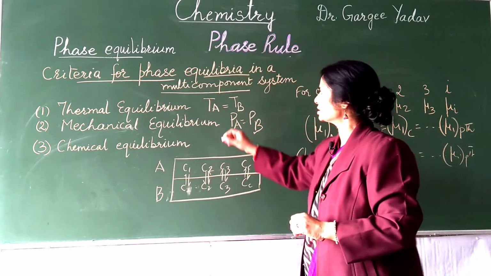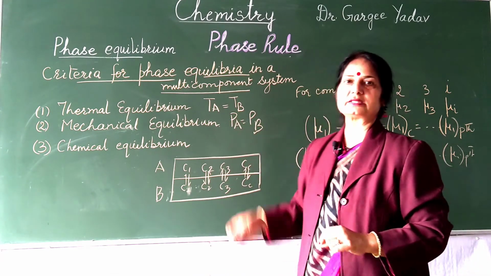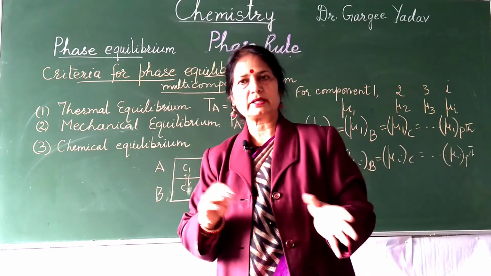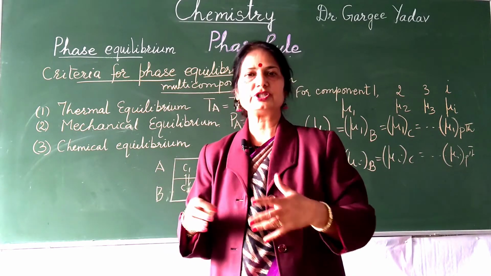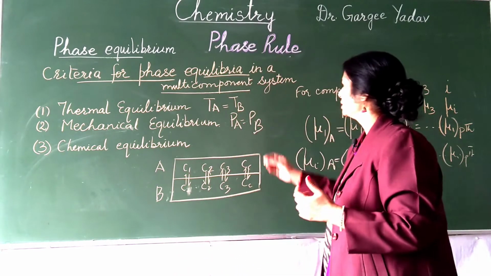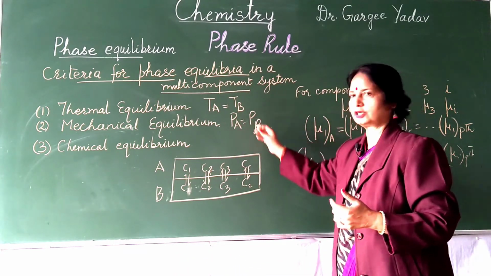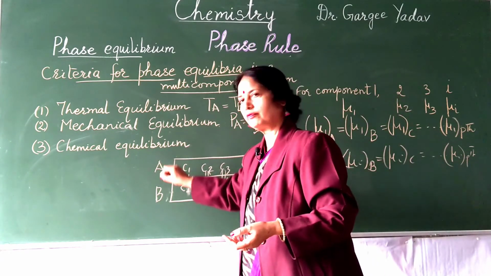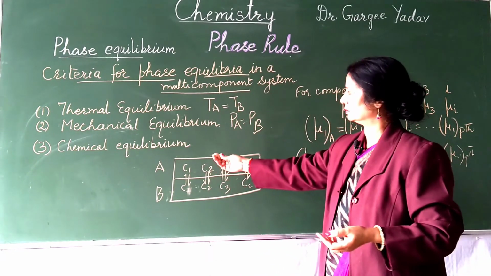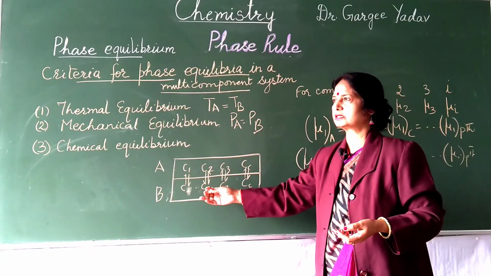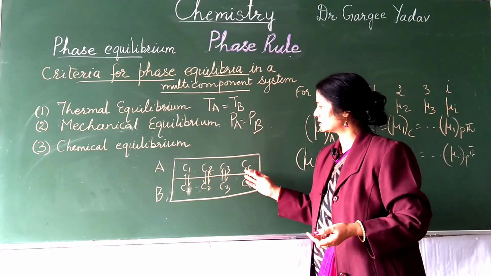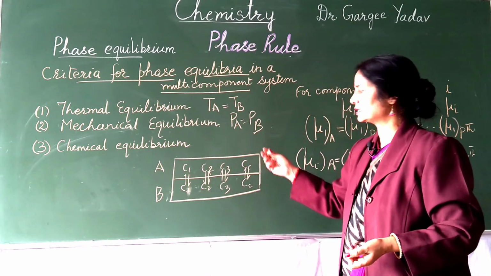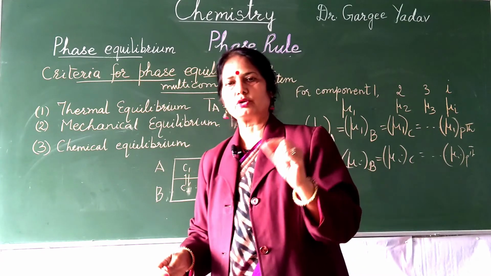The second condition is the mechanical equilibrium. This condition implies that the pressure in every part of the system should be the same, otherwise matter will flow from one part to the other. So PA should be equal to PB if we are considering two phases A and B. Now comes the chemical equilibrium. If we consider two phases A and B, and since it is a multi-component system, C1, C2, C3 and so on, the chemical potential of a particular component in all the phases should be the same.